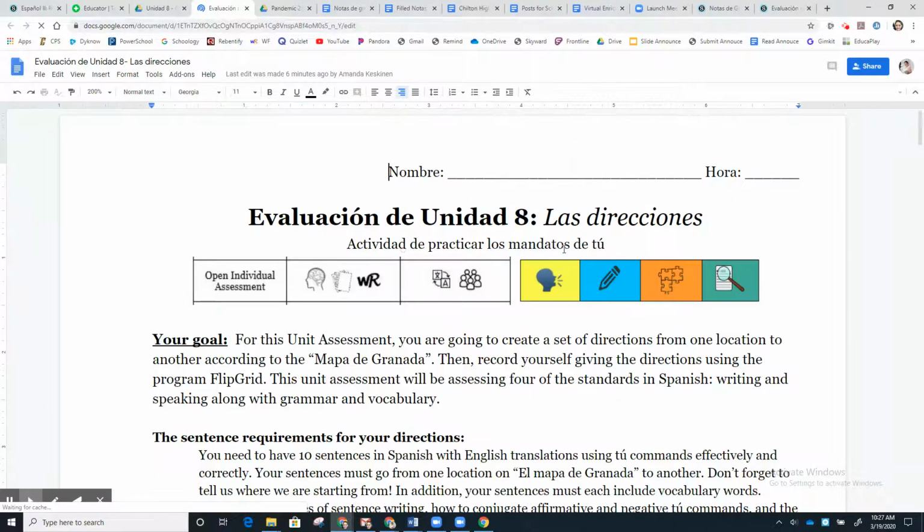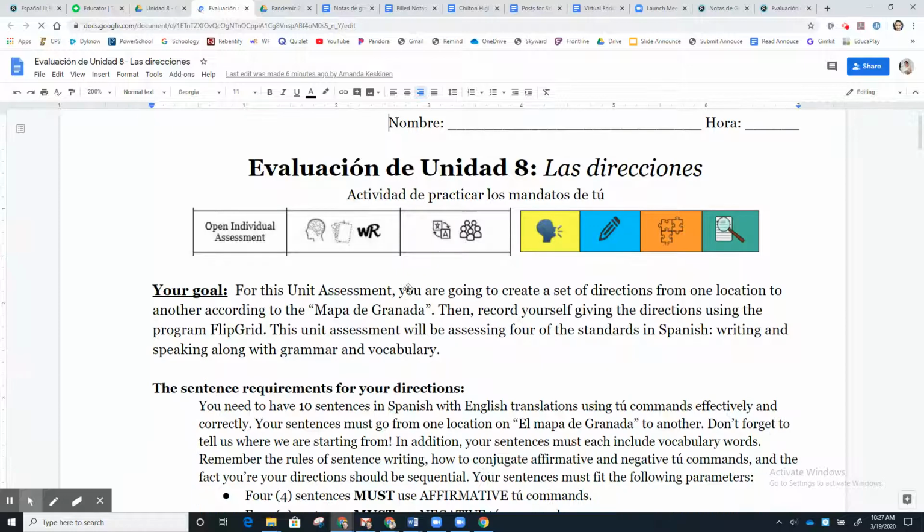All right, so our Unit 8 assessment is Las Direcciones. We are working with our grammar for this unit, which is Los Mandatos de Tu, or tú commands. This is an open individual assessment, and it is working with 4 of your standards in speaking, writing, grammar, and vocabulary.